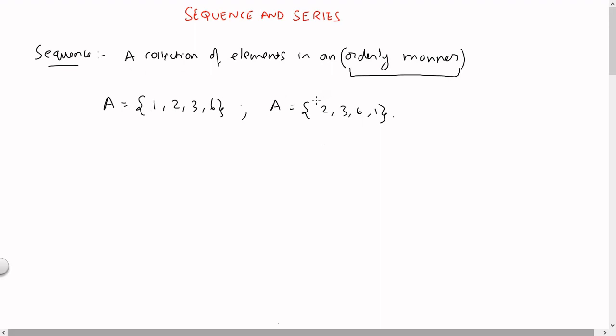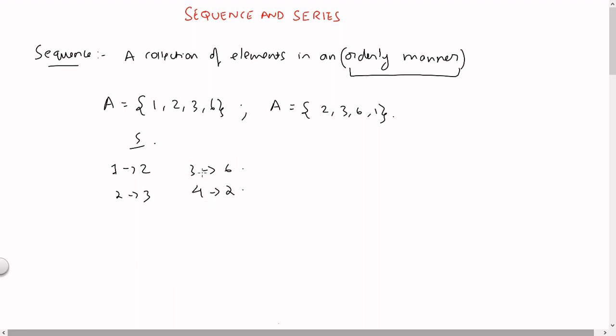In a sequence, in addition to what are the elements that are present in the sequence, we need to mention what is the position of each of the element. Okay, so when we consider a sequence, let us call that as S, we need to mention what is the element which is present in, let us say, the first position. In the first position, let us say the element is 2, in the second position 3, in the third position 6, and in the fourth position you see there is again 2.